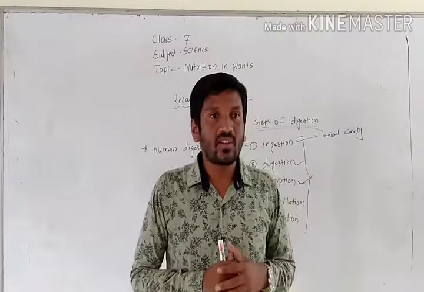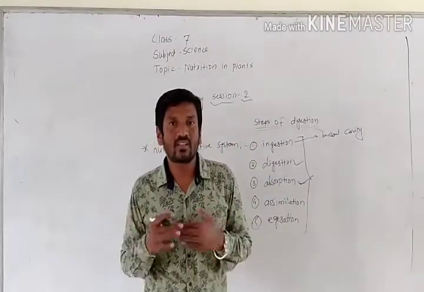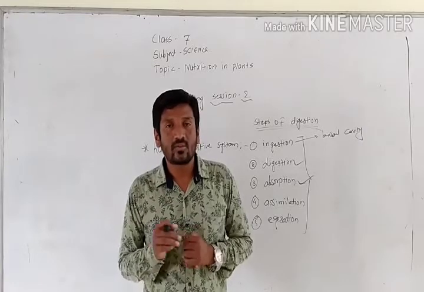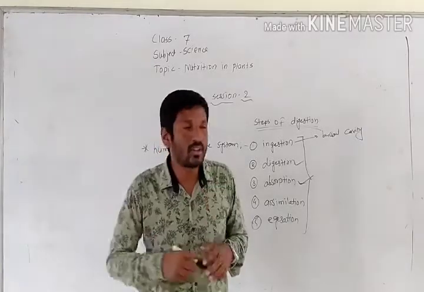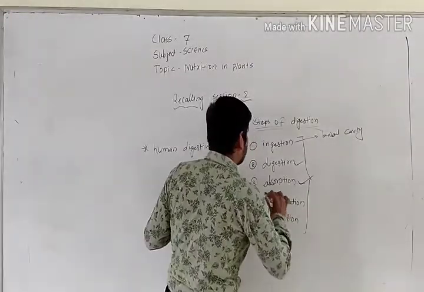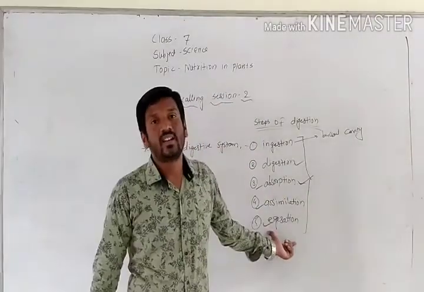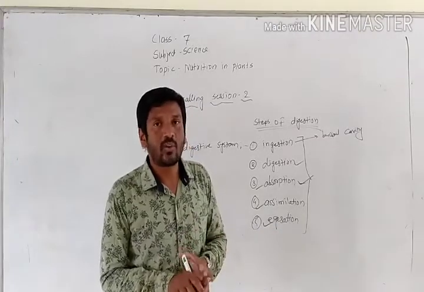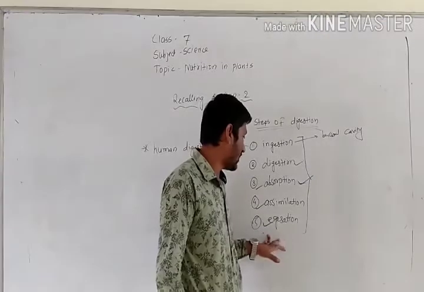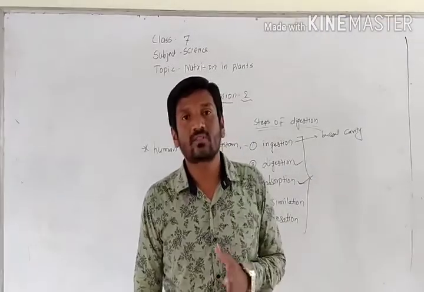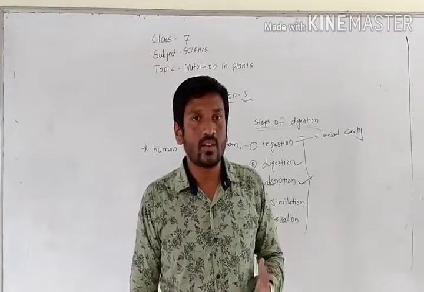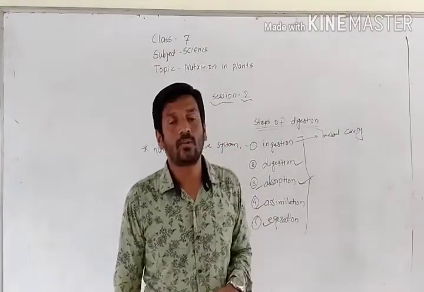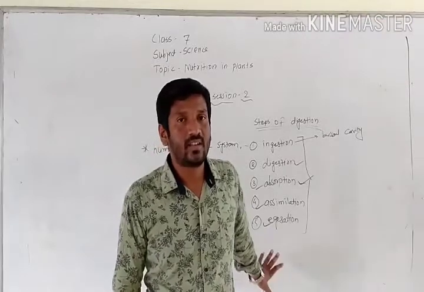In the rectum, all the digested and undigested food is collected, and finally through the anus it is removed from our body. That process is called egestion. Removing of the waste material, that we call faeces also, from our body is called egestion. So we remove all those things or waste material from our body. That is called egestion.